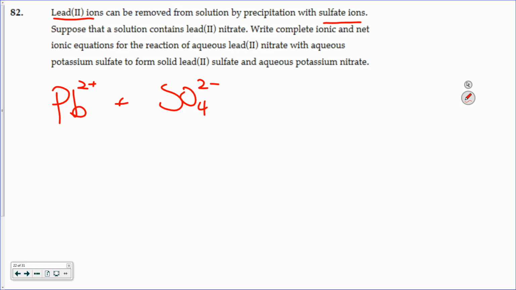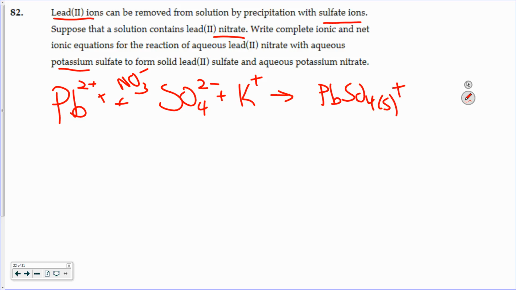So if I had a solution that contains lead nitrate, that means the lead also has nitrate in it from the name, and I wanted to precipitate that out with potassium sulfate. So the potassium has sulfate, or the sulfate has potassium paired to it, and then from the solids, it's forming the lead sulfate solid, and aqueous potassium nitrate.